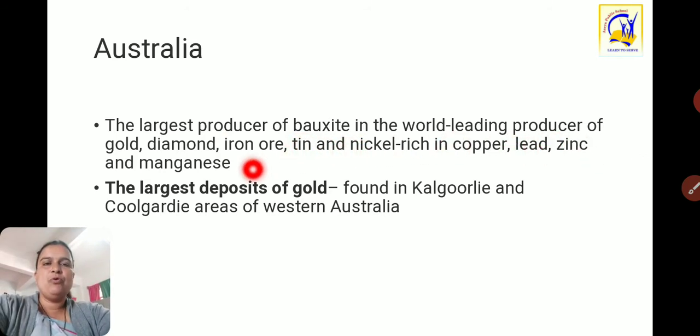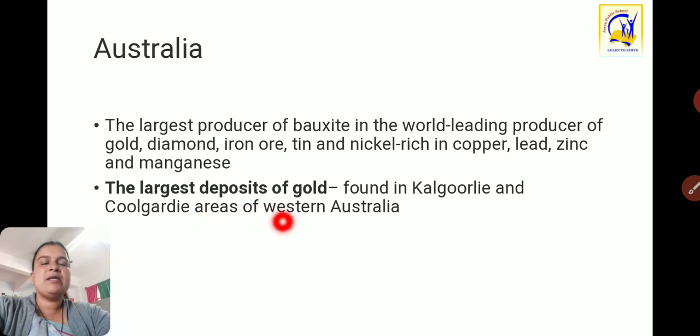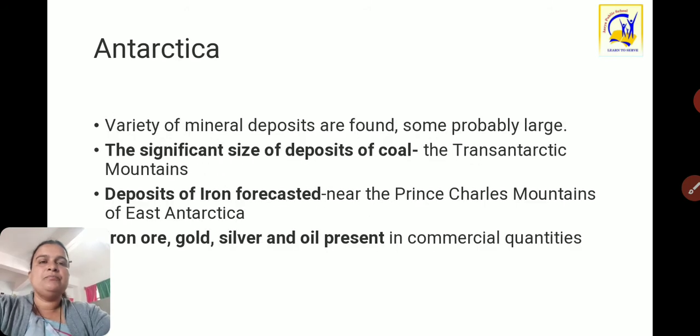Australia is a leading producer of gold, diamond, iron ore, tin, nickel, and is also rich in copper, lead, zinc and manganese. The largest deposits of gold are found in the Kalgoorlie and Coolgardie areas of Western Australia. So in this way we have seen the distribution of these various minerals on the planet Earth, as